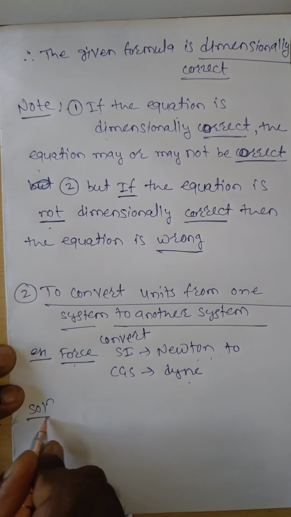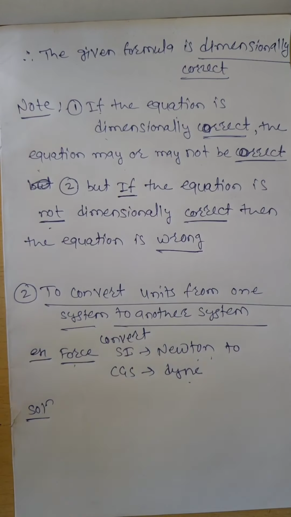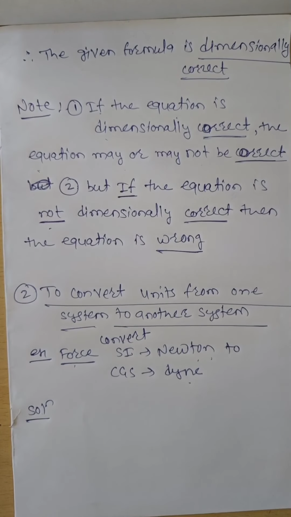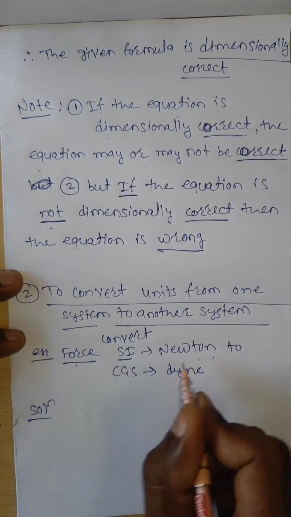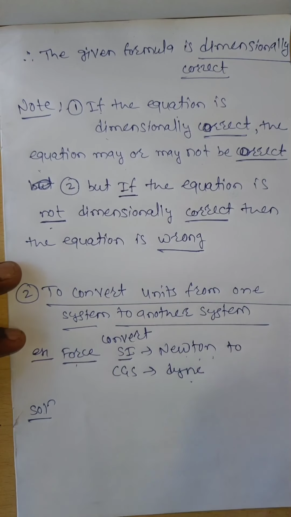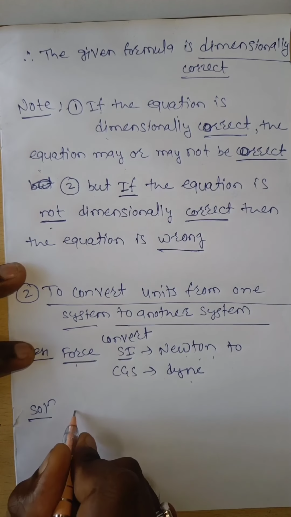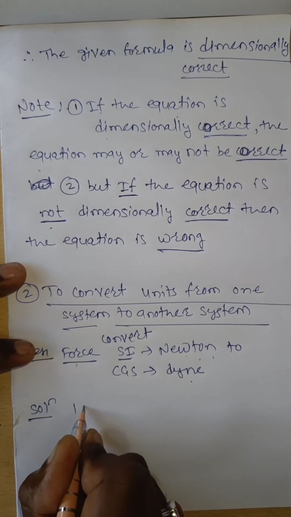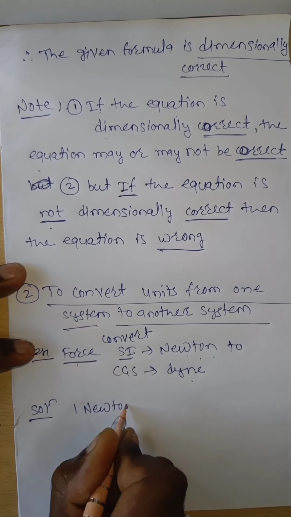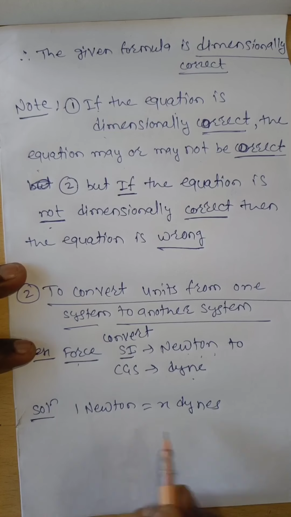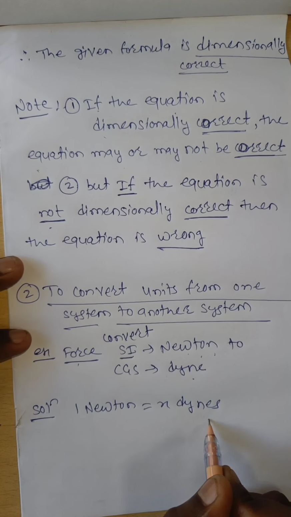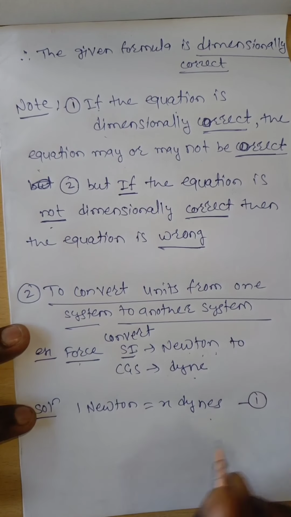Now the solution. To convert Newtons into dynes, we find the conversion factor between one system of units and another. The SI unit of force is the Newton, and we convert it into the CGS unit, the dyne. We say that 1 Newton is equal to X dynes. This is equation 1.